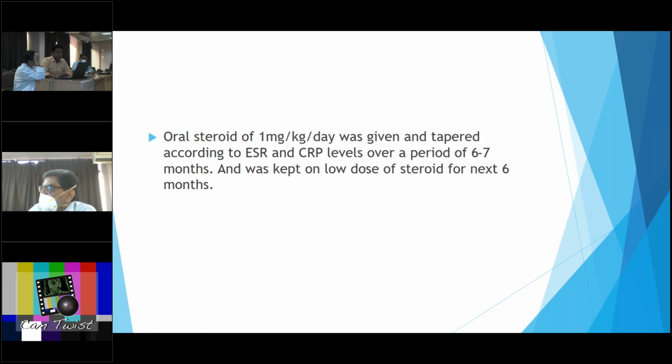Oral steroid of 1 milligram per kg per day was given and tapered according to ESR and C-reactive protein levels over a period of 6 to 7 months, and the patient was kept on a low dose of steroid for the next 6 months.